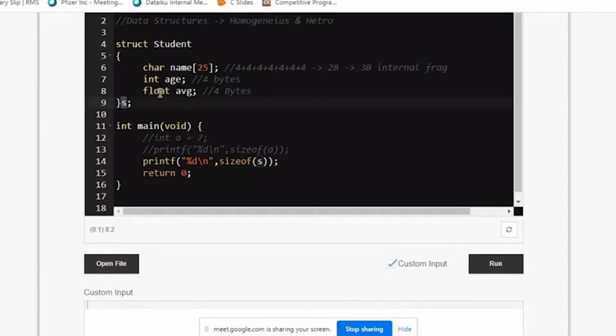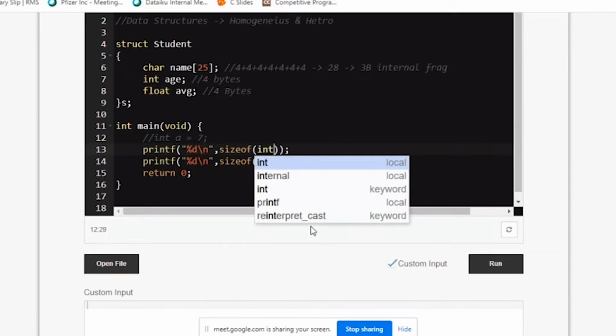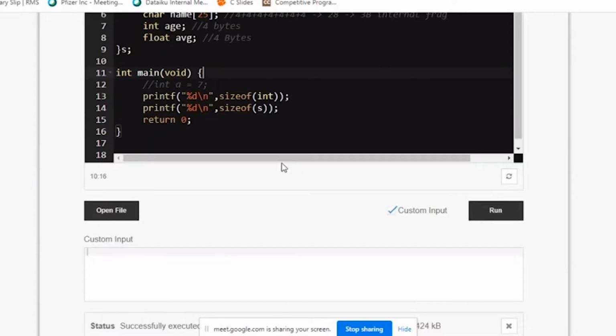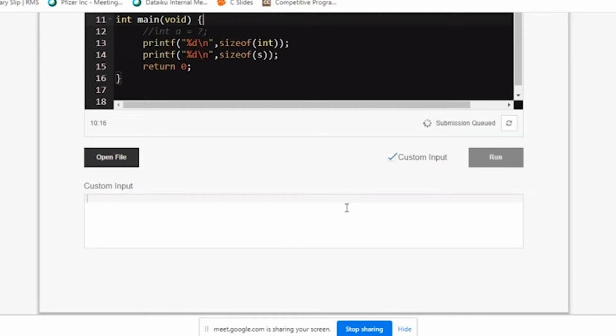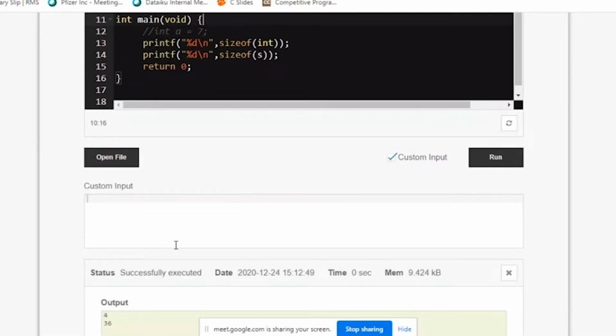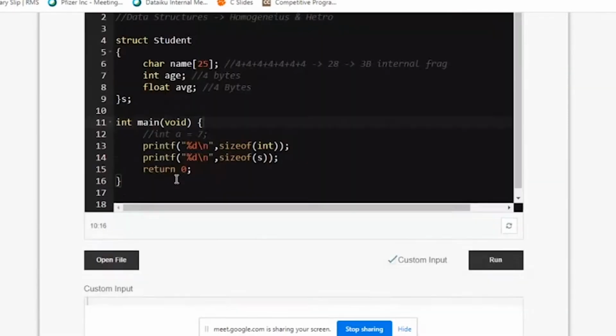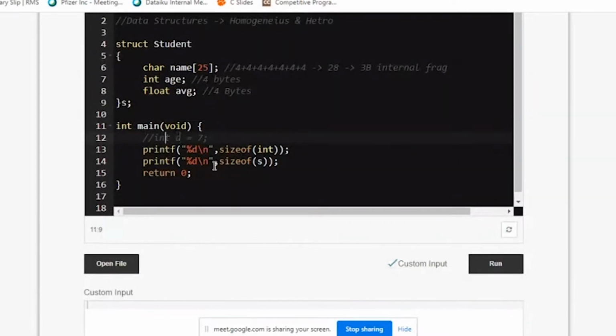If I want to directly, for example, use sizeof, instead of a, I can give int here. I can give int also. I did not explain the last error, so I'll explain it now. What was that error? Most of you may feel that it's an error, but it's not an error actually. See, your int is 4 bytes. You can either give a or you can give the data type name.